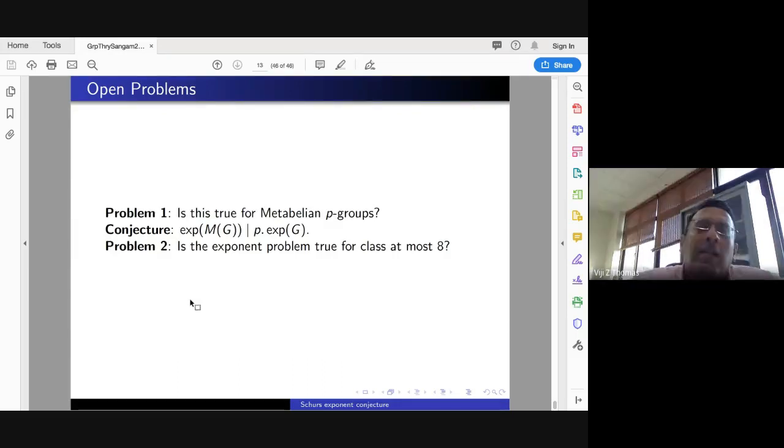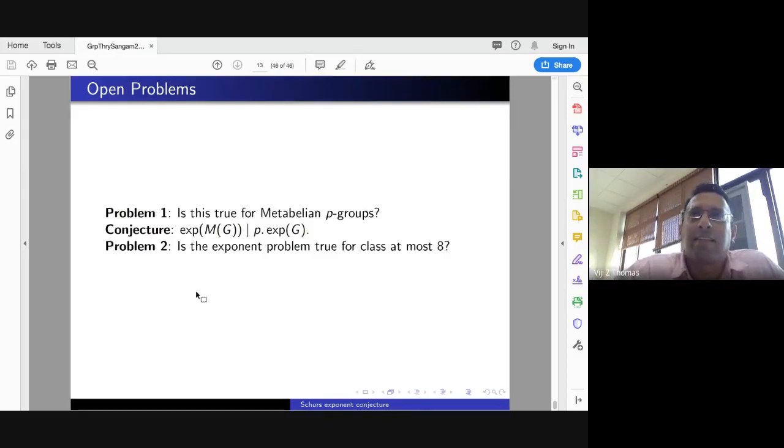And Bogomolov multiplier is trivial has been shown for a large class of groups. In fact, if you take almost central extensions of almost all finite simple groups, Bogomolov multiplier will be trivial. So for them it is true. Not only that, there are many classes for which it is true. And the strategy, as I described, is to go to the covering group or go to the exterior square, and then you just estimate exponents. So this is the strategy.